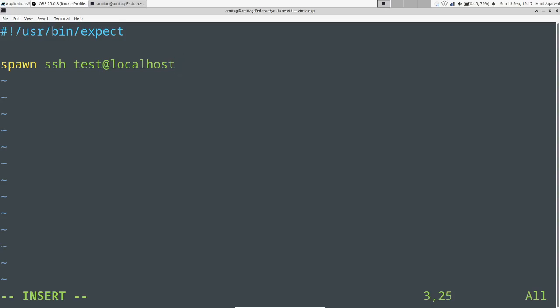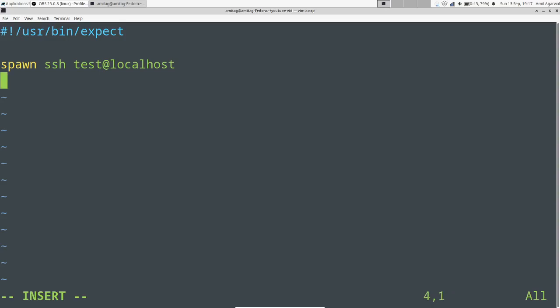The spawn is the command which is used to start a new process within the context of expect, where you want to send and receive your commands from, right? So first thing I am doing is just spawning a process which is ssh test@localhost. It could be any other program, not necessarily just SSH, right?